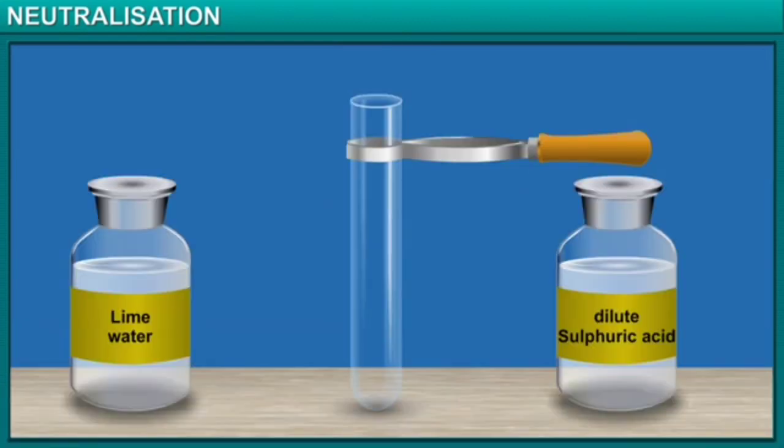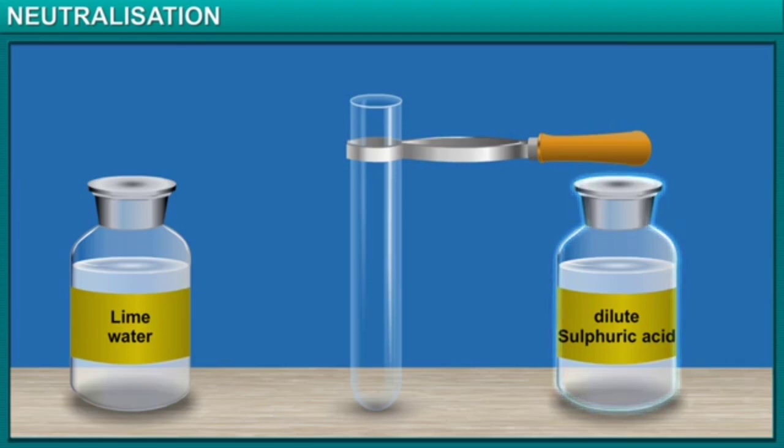Let's do something interesting now. Let's try and heat this test tube without any flame. It may sound absurd, but it's possible, as neutralization reactions produce heat. We will need an acid and a base to accomplish the task.